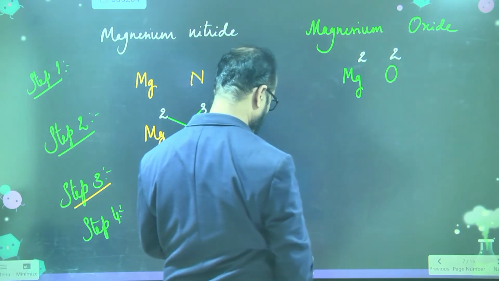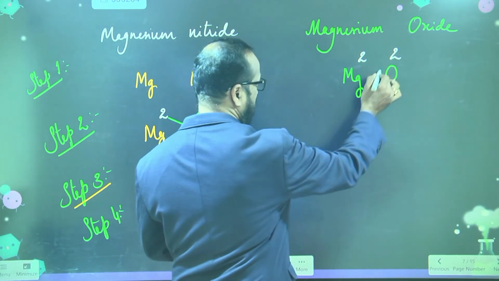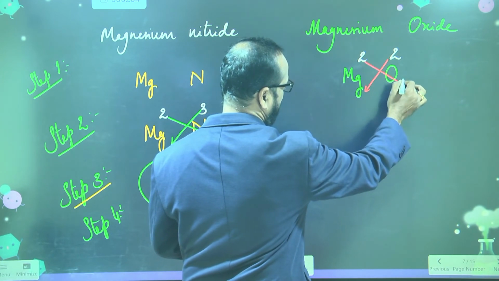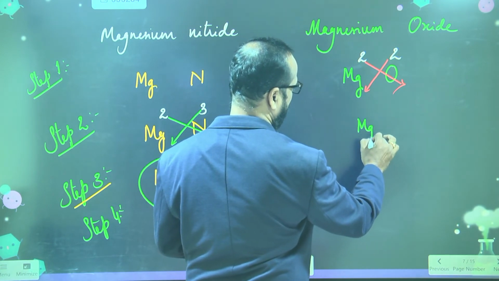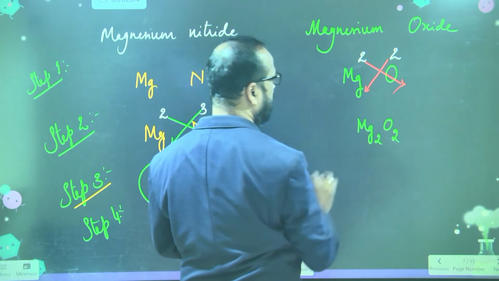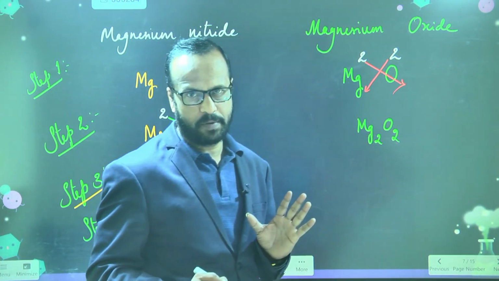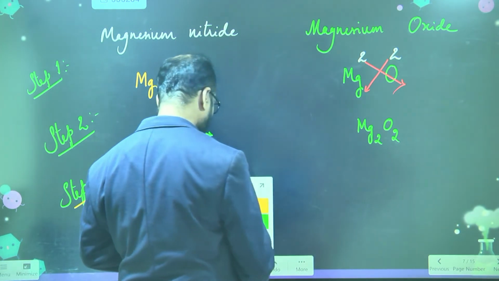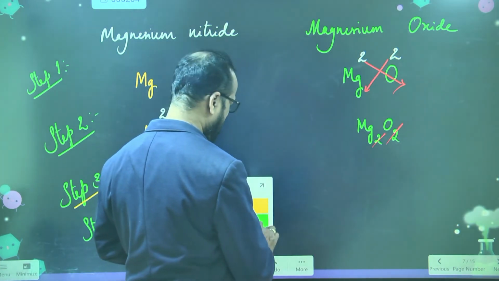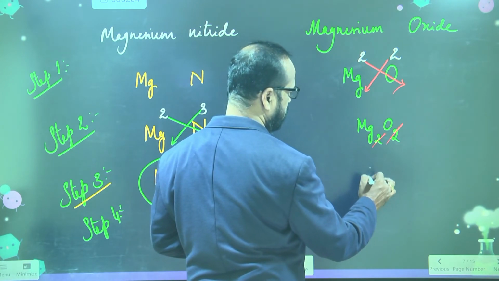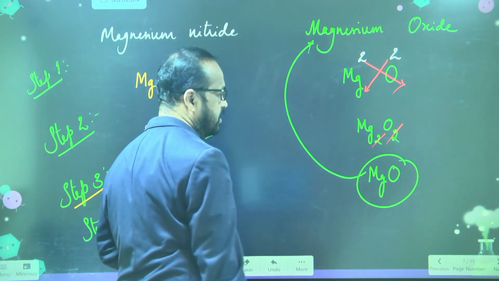Now what should I do in the third step? Crisscross. Means these 2 I should bring here and these 2 I bring here. So then what does it become? Mg2O2. So here you have to remember one thing. If both the numbers are the same, in such case, you can cancel them. 2 get cancelled. What is left now? That's all. So this is the formula of magnesium oxide. Is this clear to you?